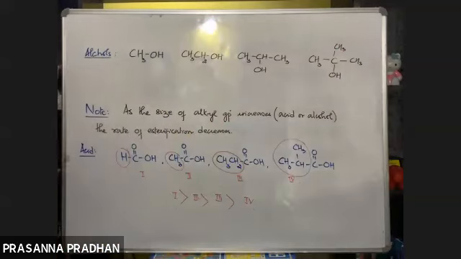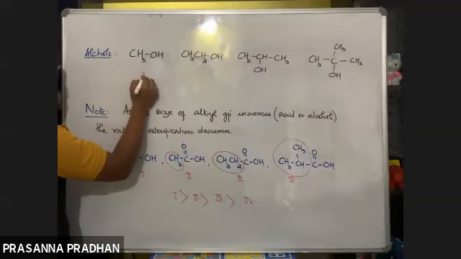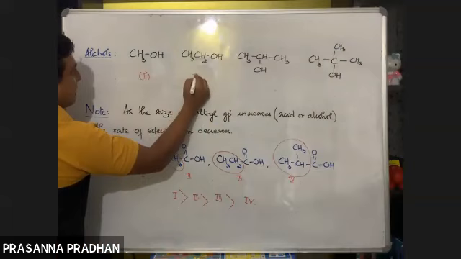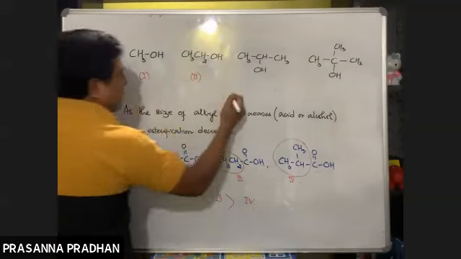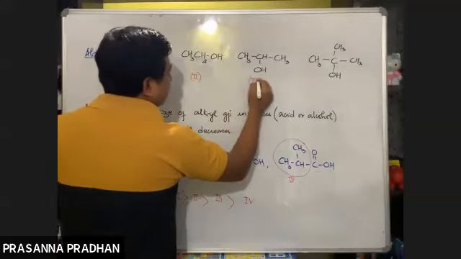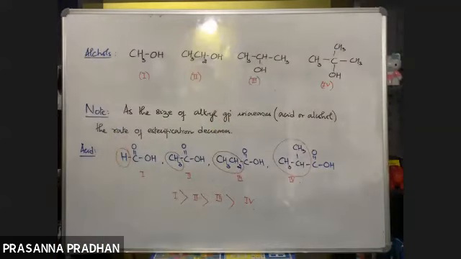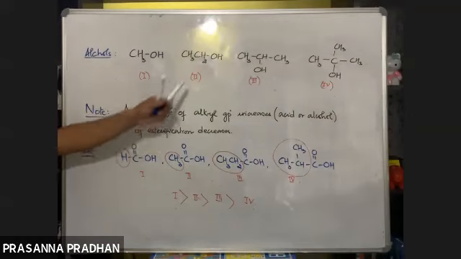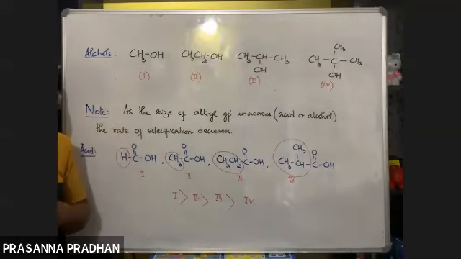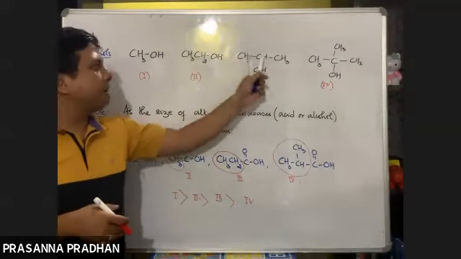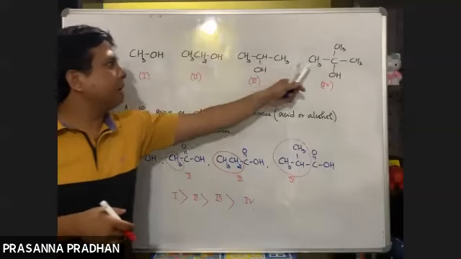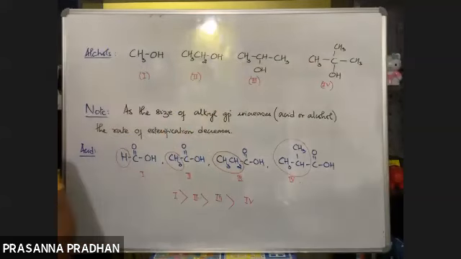So remember, as the size of the alkyl group increases, the order of reactivity will decrease. So tell me, what will be the order of reactivity? Here we have a small methyl group. Here the alkyl group is an ethyl group. Here I have 2 big methyl groups and 1 small hydrogen. Here I have 3 big methyl groups. So what is the order of reactivity of these alcohols?